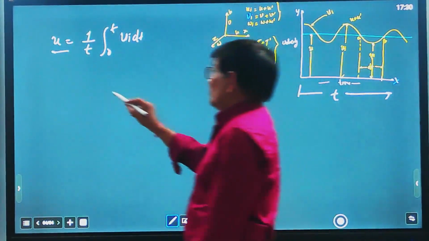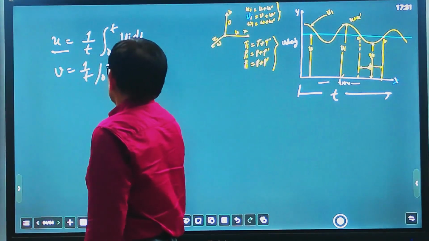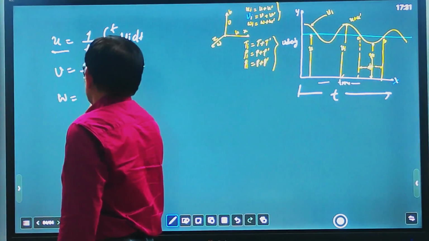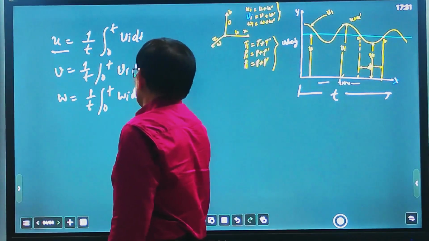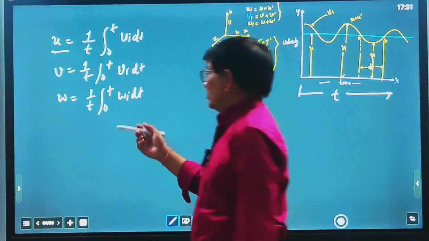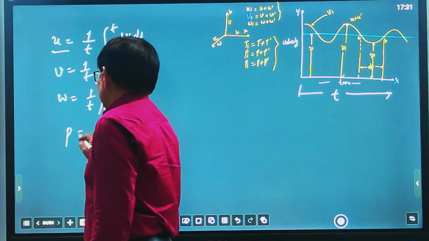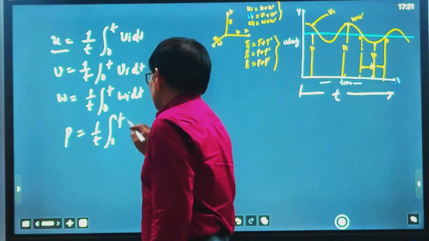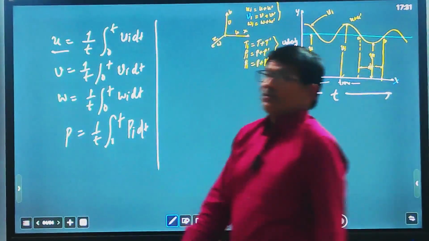Similarly, you can find v equal to 1 by t, integral from 0 to t of vi dt, and w equal to 1 upon t, integral from 0 to t of wi dt. In this way you can find the mean value, and other parameters' mean values you can also find out. Suppose you want temperature, or P, pressure, 1 upon T, because it is also varying, integral from 0 to T of Pi dt. So in this way we can get mean values.